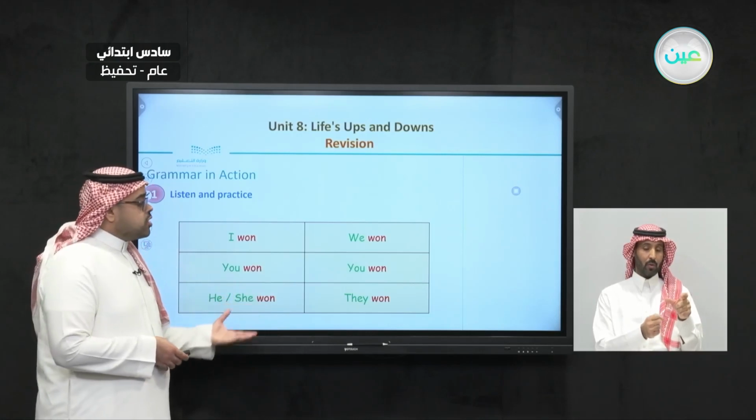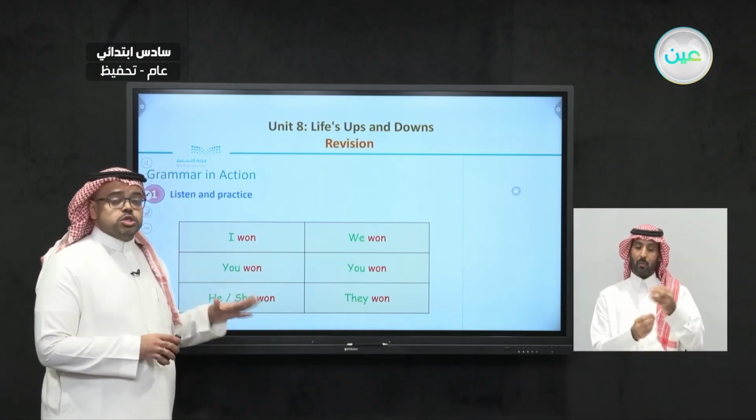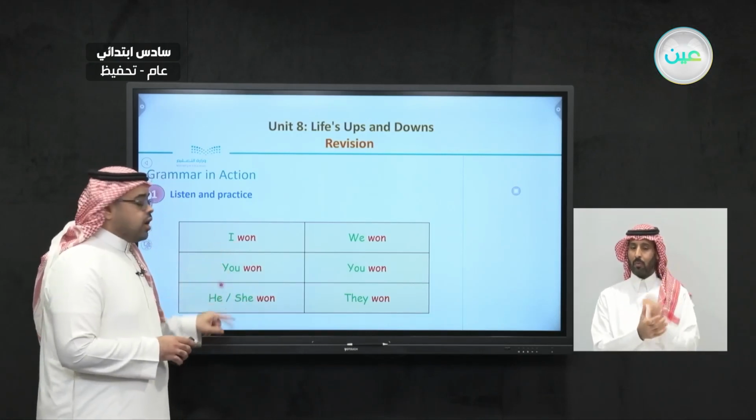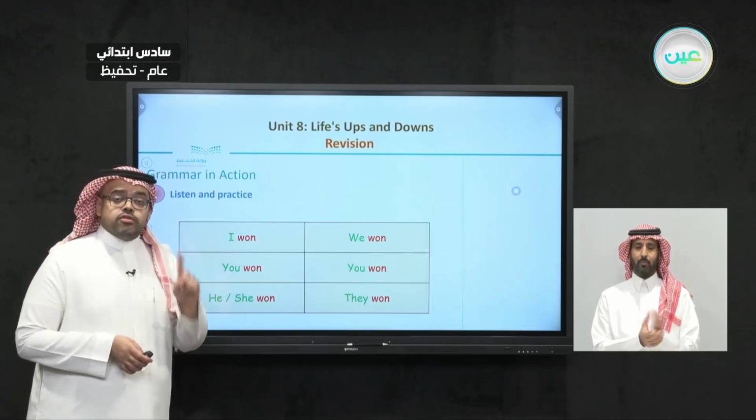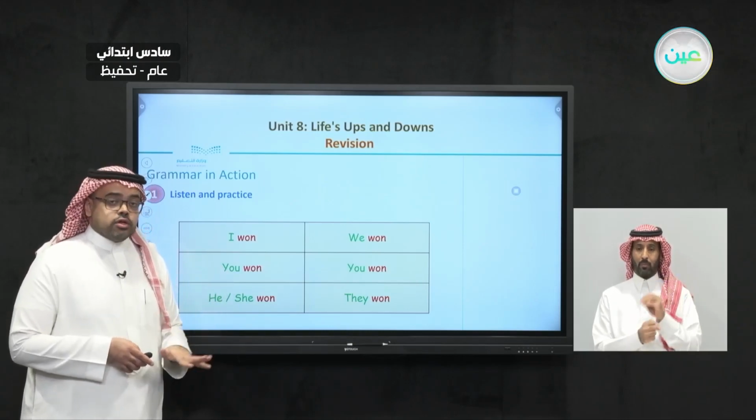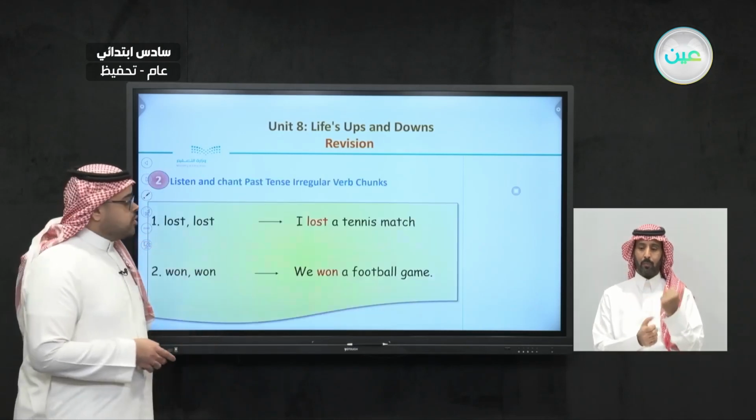So, as we said, we can use not only this verb, but any other irregular verb. We can use it here without making any changes, no matter who we are talking about. So, this is the first thing we learned about irregular verbs last time.